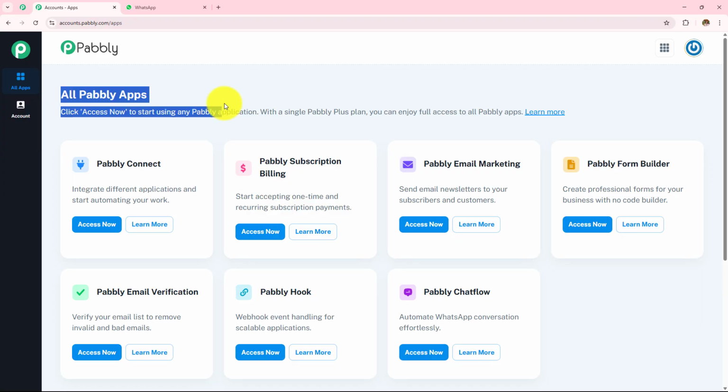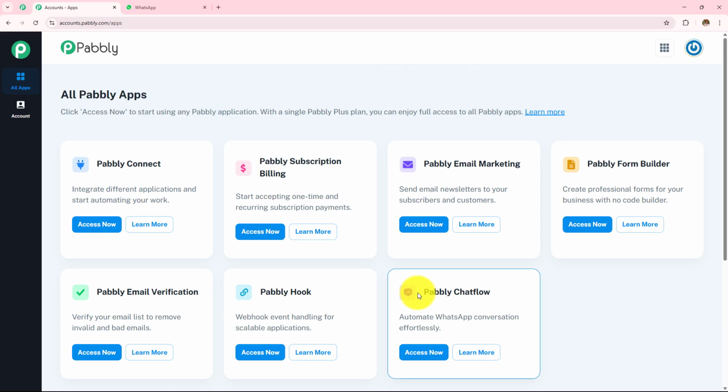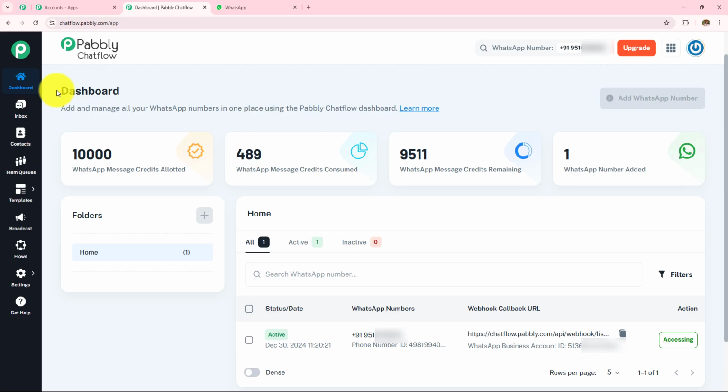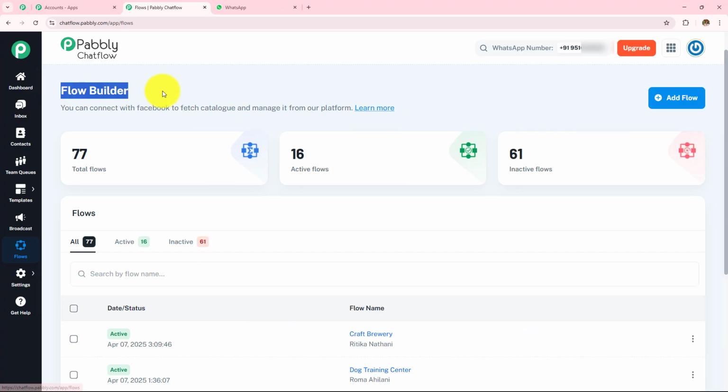And here all Pabbly apps page has appeared, which is showing me all the Pabbly applications. Here, as I have to build a WhatsApp chatbot with the help of Pabbly Chatflow, I am going to click on this Pabbly Chatflow Access now. Now I have landed to this app dashboard of Pabbly Chatflow, and if you want to learn how you can create your own Pabbly Chatflow account, please visit our YouTube channel. Now on the left hand side where I can see all these options, I am going to click on this flows to create a new flow or a new chatbot. So let's open this, and then I have landed to this flow builder.